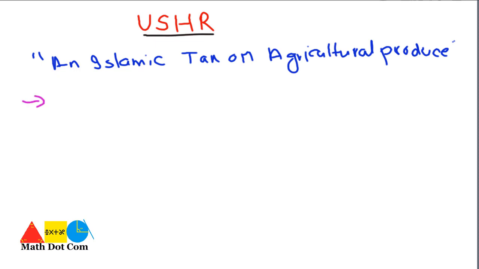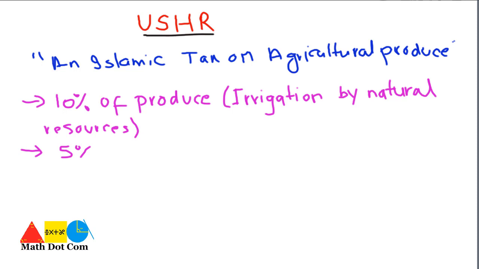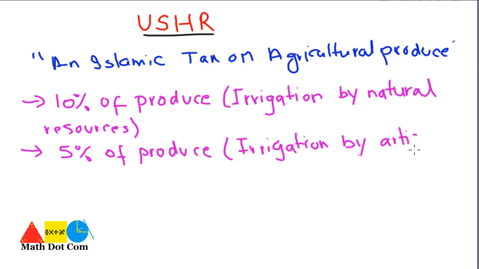The percentage of the tax, that is Usher, is 10% of the produce in case of land irrigated by natural resources. It means irrigation is done by natural resources like rain or springs or streams, etc. This is the percentage of Usher on the production. It will be 5% of produce in case the irrigation is by artificial means. What are the artificial means or resources? Such as wells, buckets or tube wells.